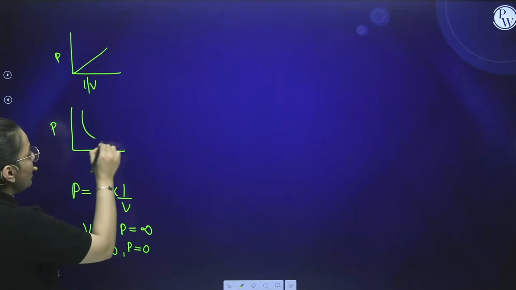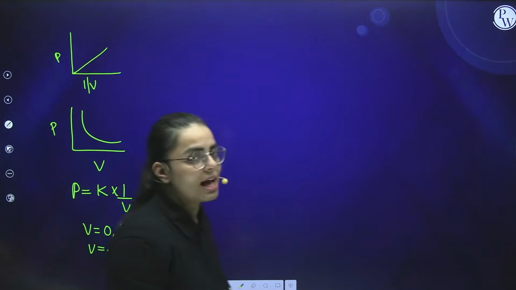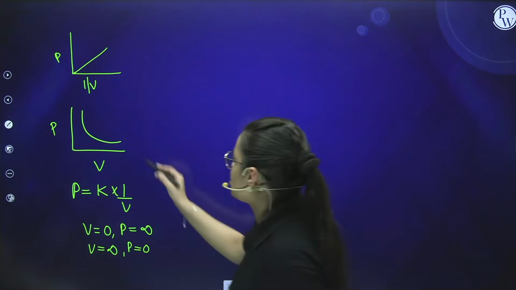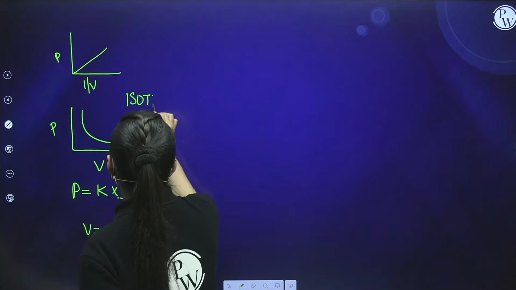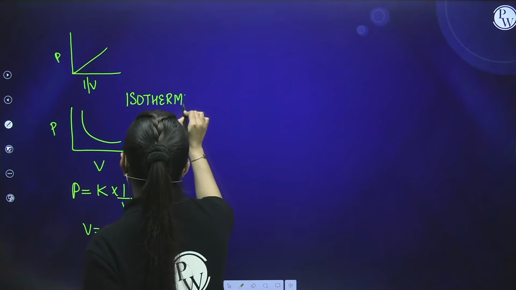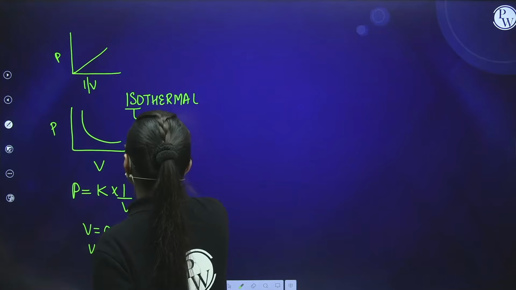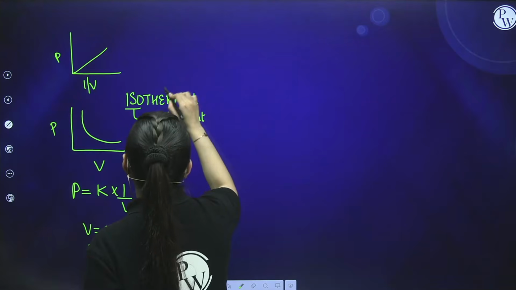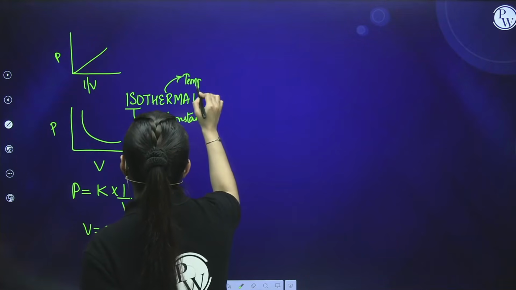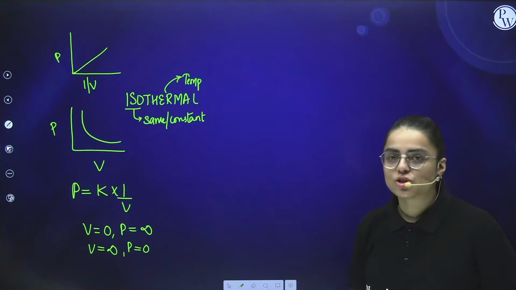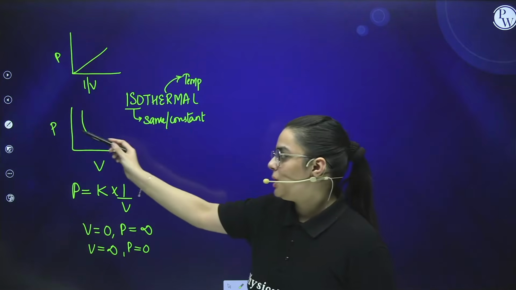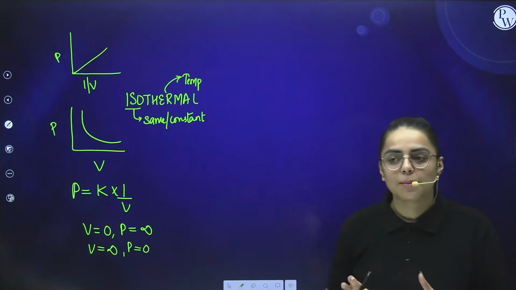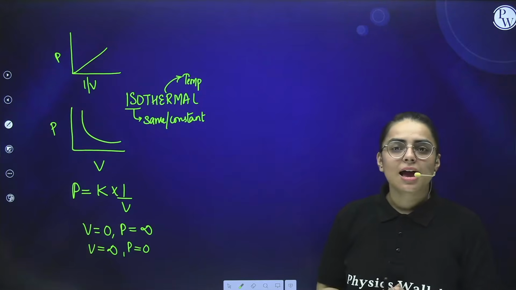So we are going to get this hyperbola curve over here, and this is referred to as an isothermal situation. Now what do you mean by isothermal situation? Iso refers to same, that means constant. And thermal refers to temperature. So when you observe a graph at the same temperature, that means we are obtaining a graph between pressure and volume, because from the three variables, when one is kept constant, the relationship is established from the other two. So this is known as an isothermal graph.